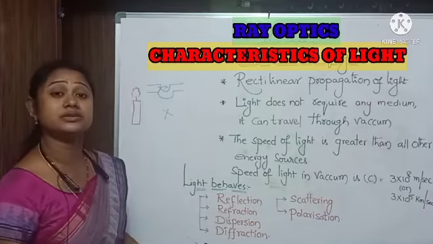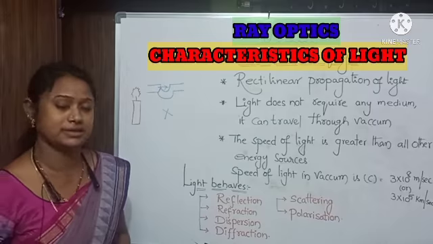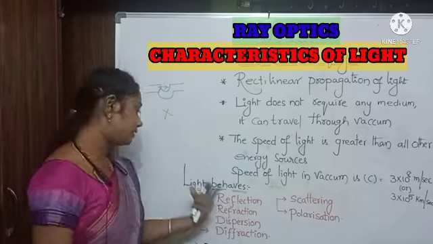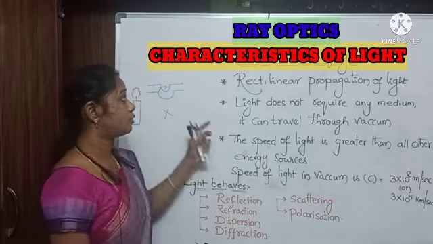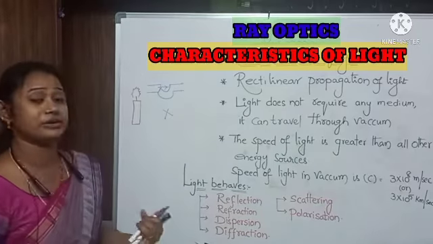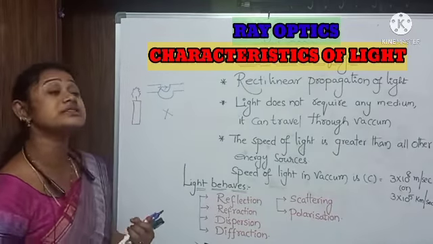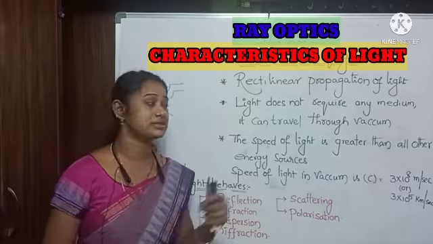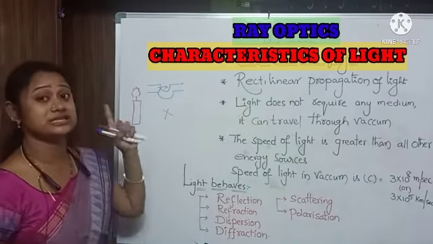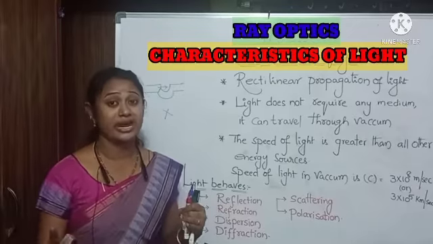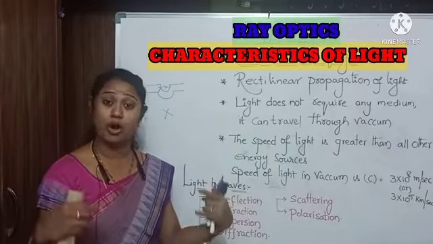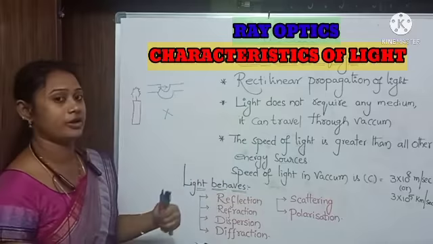In higher studies, we are going to learn very deeply about all these properties. These all are the characteristics of light. First and foremost, light always travels in a straight line. That is rectilinear propagation of light. Next, it doesn't require any medium. It can also travel in a vacuum.